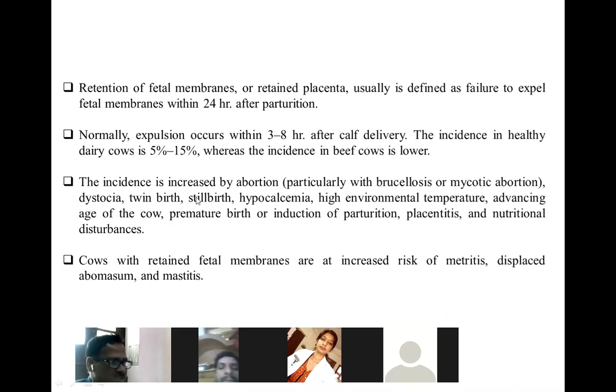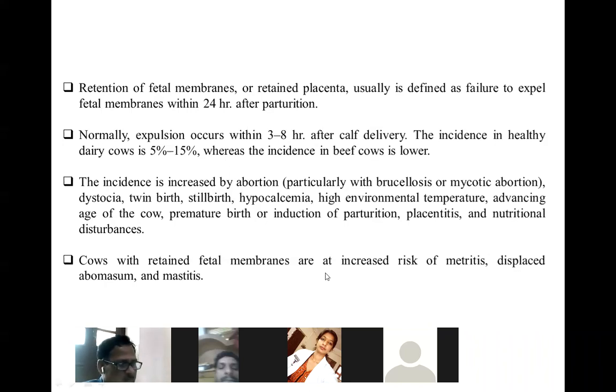So when animals suffer from prolapse, there will be a history of twin birth, dystocia, hypocalcemia, high environmental temperature, advanced age of cow, premature birth. This is the etiology which is also related to the retention of fetal membranes. Nutritional disturbance. Cows with retained fetal membrane are at increased risk of metritis. If a cow is suffering from ROP or RFM problems, there is a chance of development of metritis, displacements of the abomasum and mastitis also.